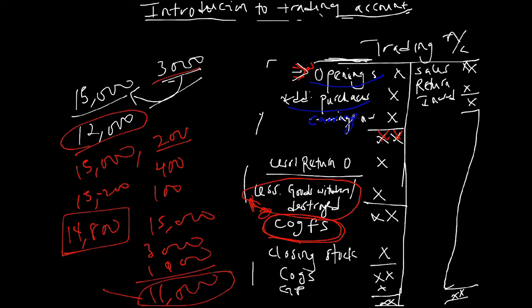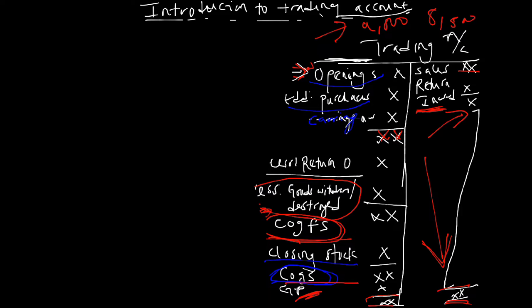So this 11,000 goods is the cost of goods available for sale, and that's what I have here. Cost of goods available for sale. Now, after this cost of goods available for sale, how do we get to the closing stock? After subtracting our goods withdrawn, we have our cost of goods sold. How do we treat closing stock to get our cost of goods sold?